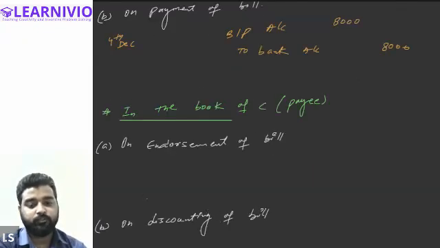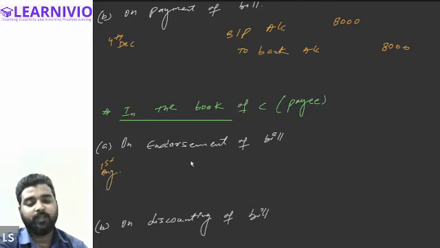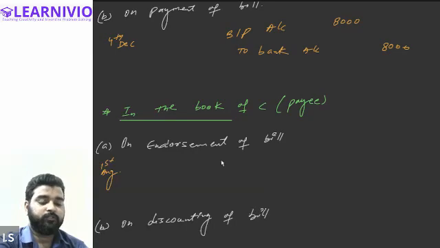We will first generalize the transaction for the endorsement. Endorsement has taken place on 1st August, on the same day on which the bill has been drawn. So this will be done like this. He is receiving the bill, so bills receivable account will be debited, 8,000.